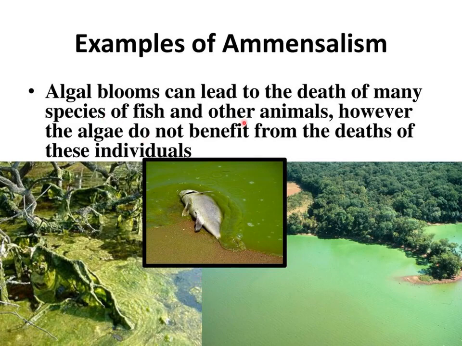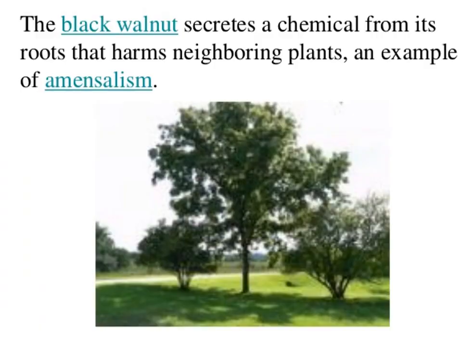So algae is not getting any benefit, nor does it get harmed, but fish or other animals are getting harmed due to this algal bloom. So we can say that one species is getting harmed while the other is not getting any benefit nor any harm. So this is amensalism type of interaction. Next example of amensalism is seen in black walnut tree. Here black walnut tree secretes a chemical from its roots that harms neighboring plants, and that is also an example of amensalism.